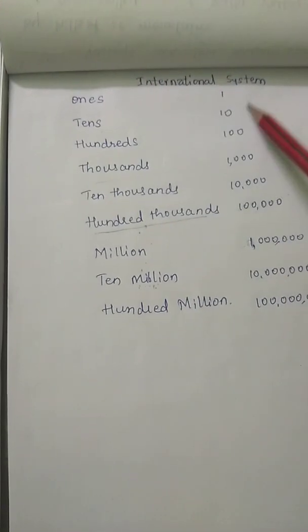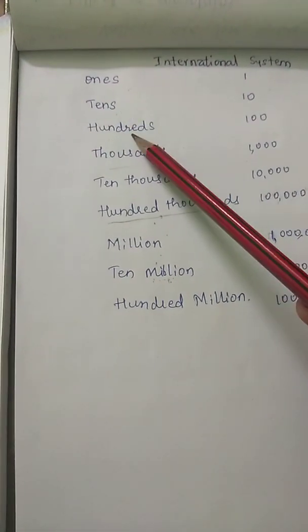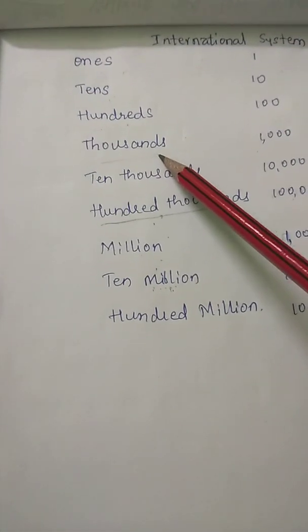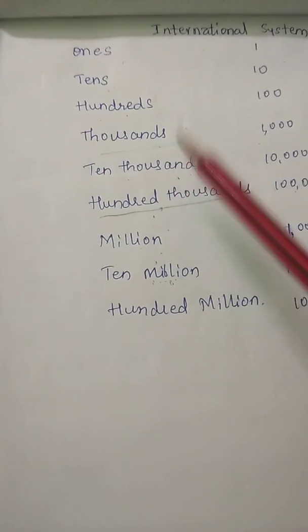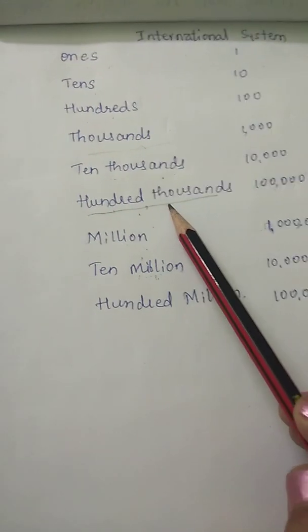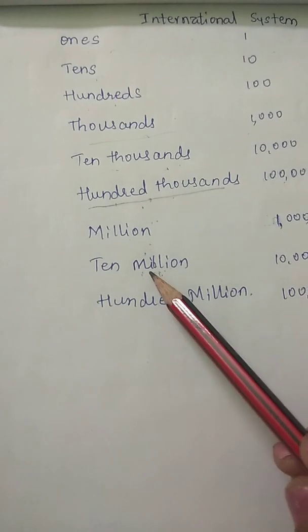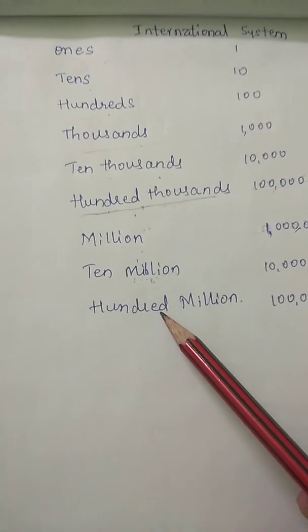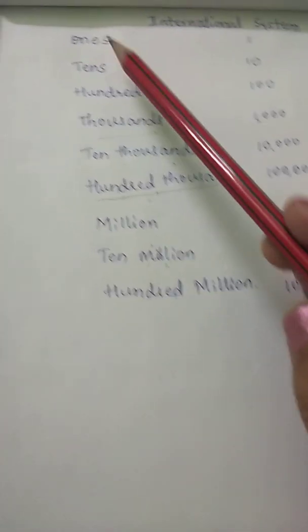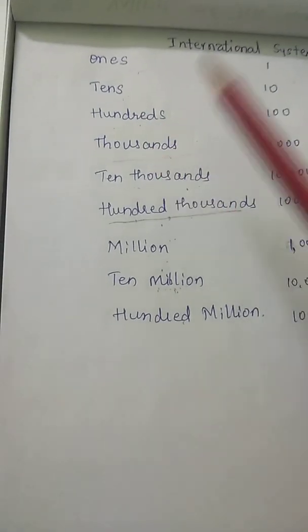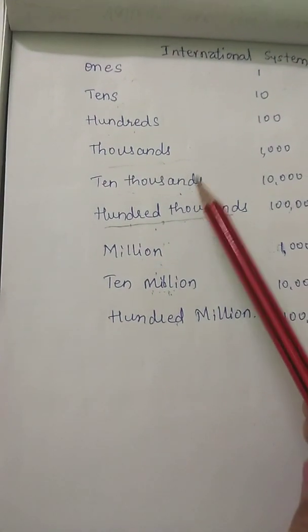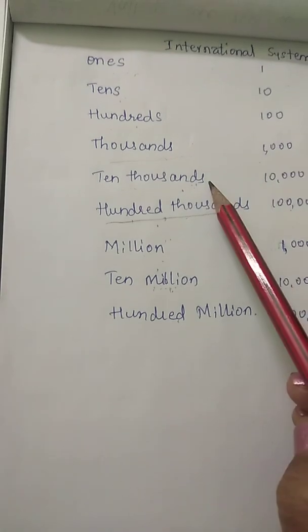In the international system, we have ones, tens, hundreds, thousands, then 10,000, then 100,000, million, 10 million, 100 million. Up to 10,000 it is the same as the Indian system.